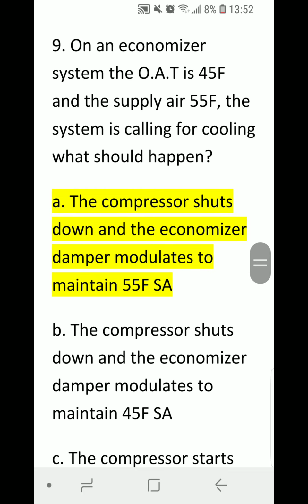Number 9. On an economizer system, the outdoor air temperature is 45 Fahrenheit and the supply air is 55 Fahrenheit. The system is calling for cooling. What should happen? A. The compressor shuts down and the economizer damper modulates to maintain 55 Fahrenheit supply air.